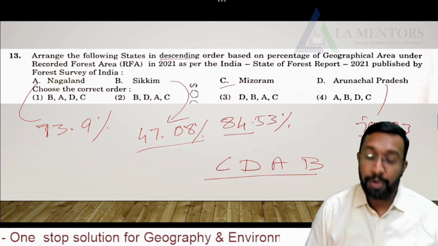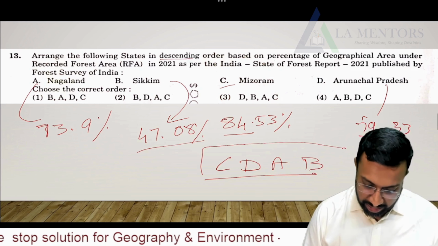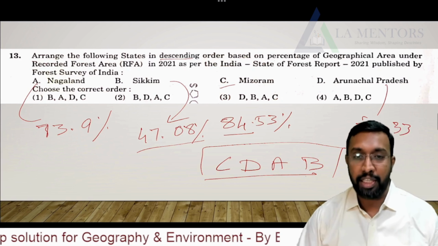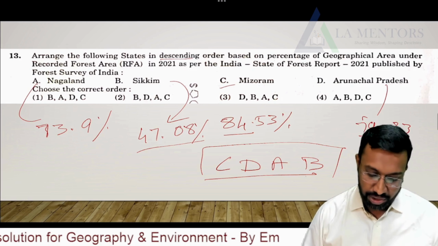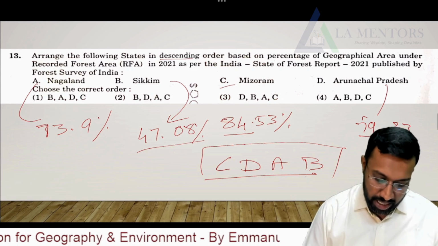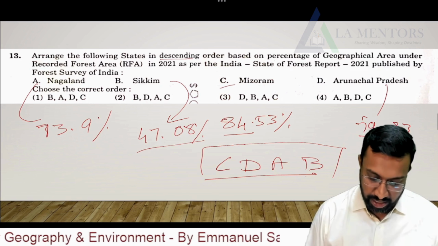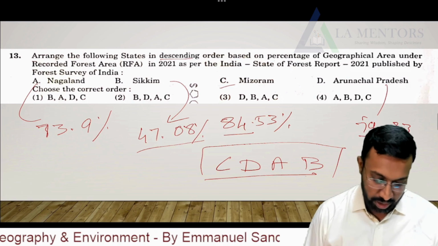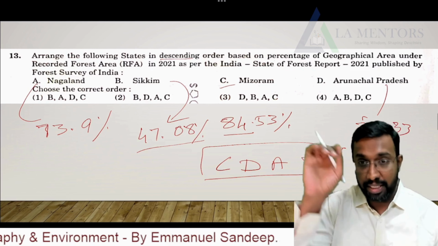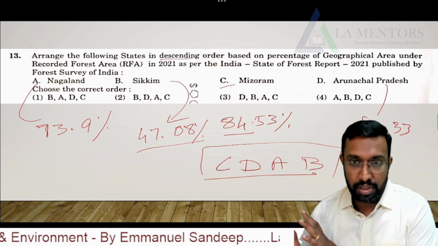But you're not going to find this option in your answers. This option is not there, but the actual answer should be Mizoram, Arunachal Pradesh, Nagaland, and Sikkim. So please understand this and try to note it down yourself. Moving further, that is your descending order from the highest to the lowest. So the maximum amount of forest area is observed across the state of Mizoram.